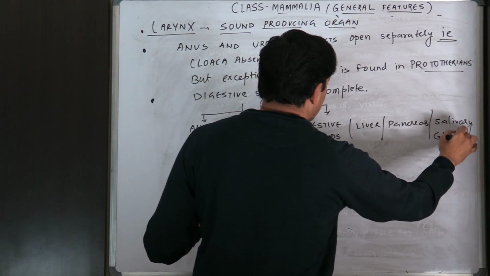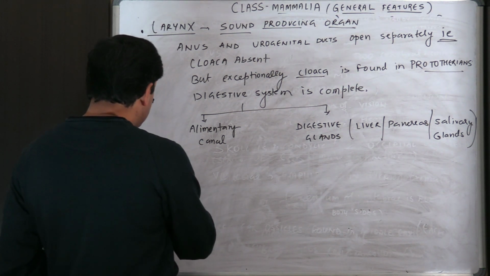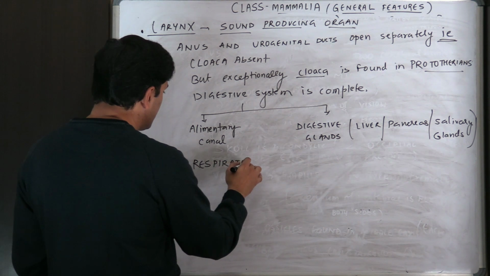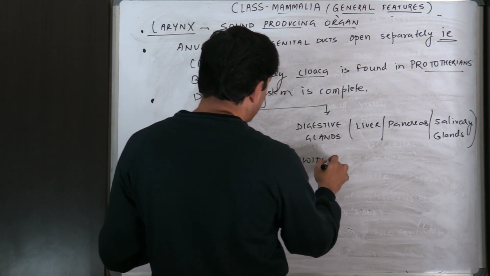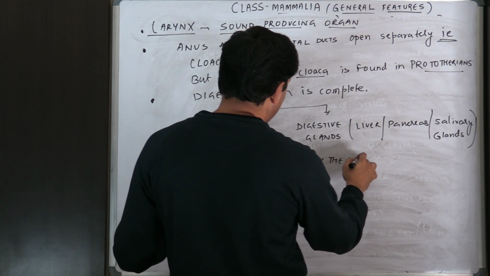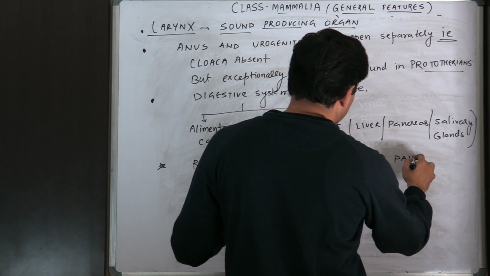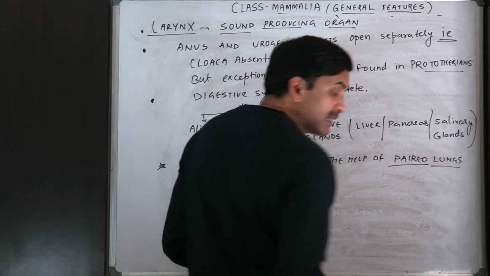So mammals have a complete digestive system. Now respiration occurs with the help of paired lungs.